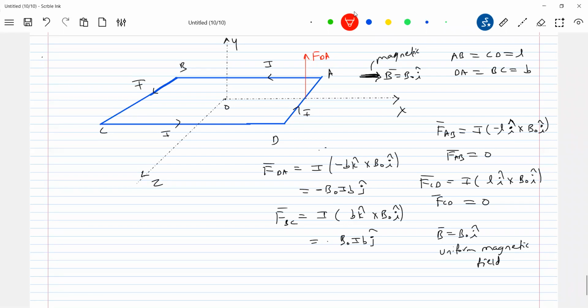F on DA is minus B naught J cap, downward, no? What about F on BC? F on BC should be upward.